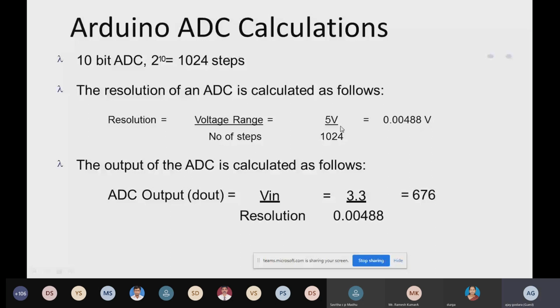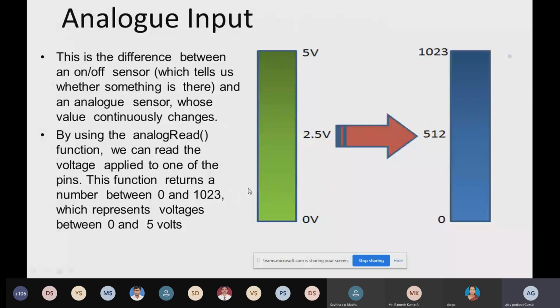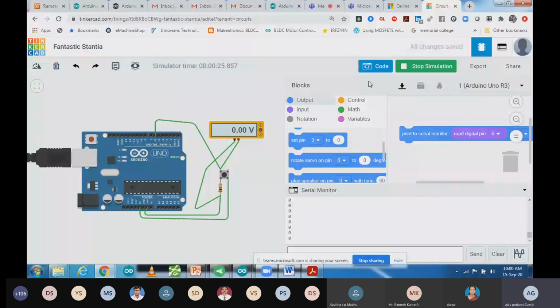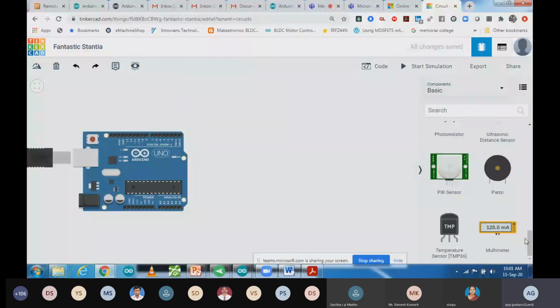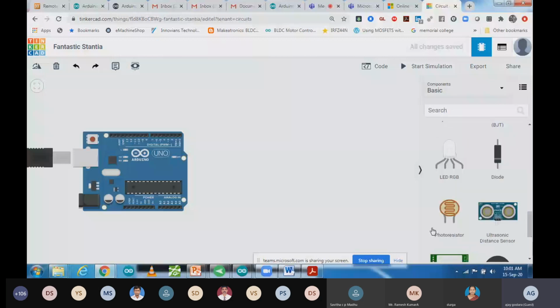So now let's see how you can use this ADC, and how you can read it, and how you can write it. We discussed that yesterday also. So we are going to use a potentiometer here. Potentiometer we have already discussed. Now I'm going to use a very important component, that is LDR. So we are going to use the LDR sensor. When we are using it, the LDR works as a resistor type sensor, a variable resistor.